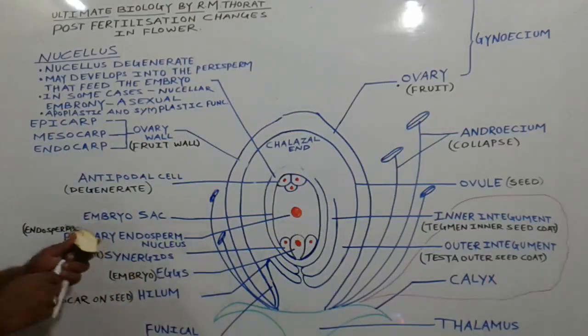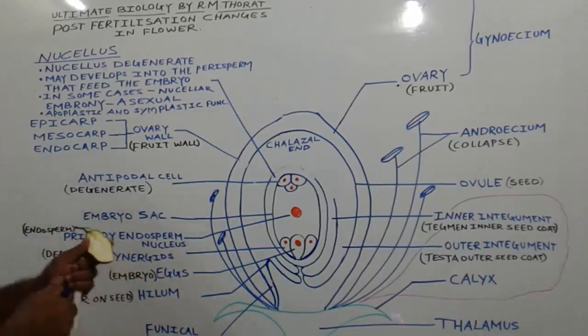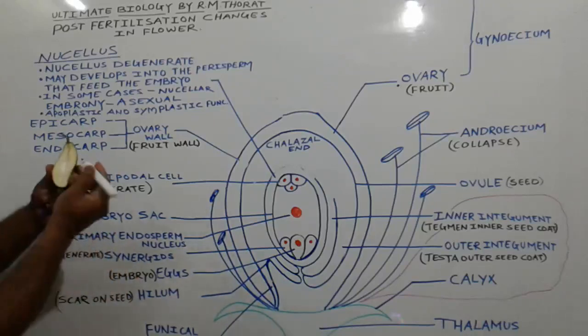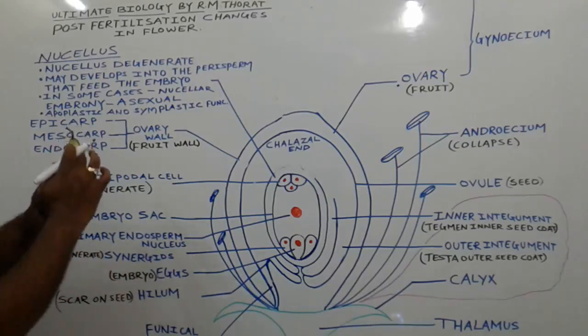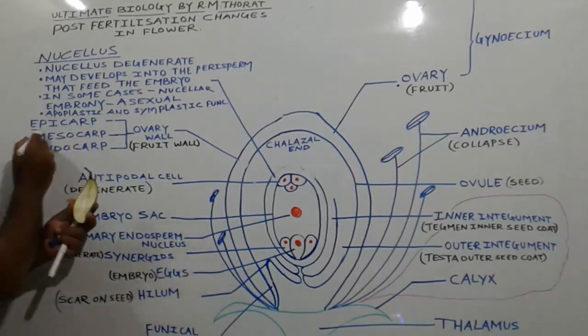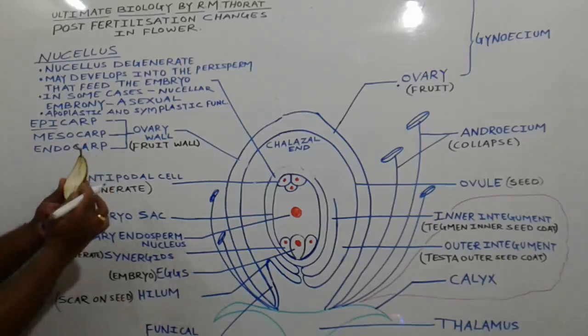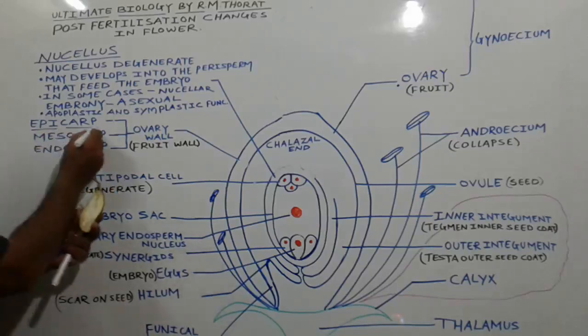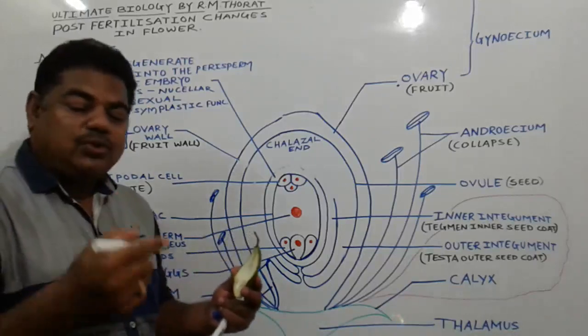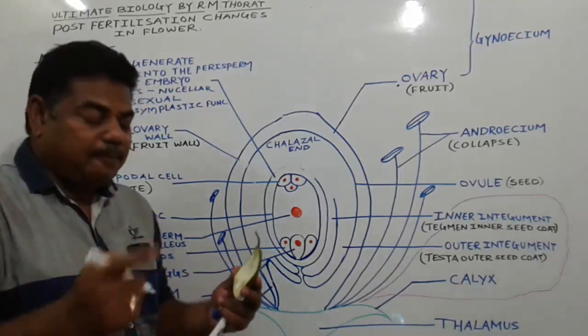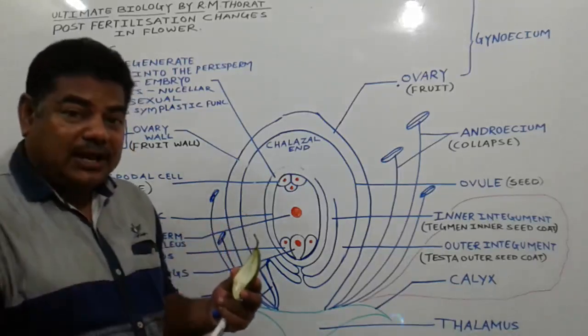This one, this structure. This one is the epicarp. Epi means above. Carp comes from carpel. One member of the gynoecium we call it as what? Carpel. Mango is monocarpellary in nature.